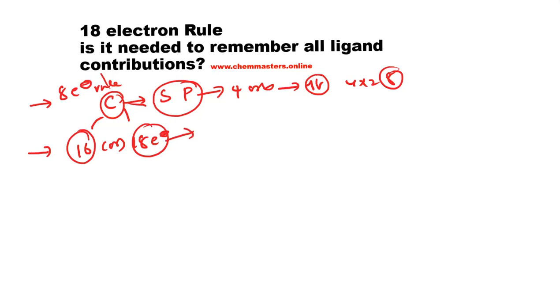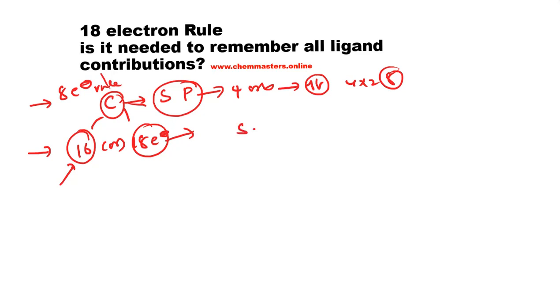That means most of the transition metals are with 18 electrons, and they are saturated and stable enough. Some exceptions are there with 16 valency electrons, and they are stable. How do these transition metals follow the 18 electron rule or the 16 electron rule?